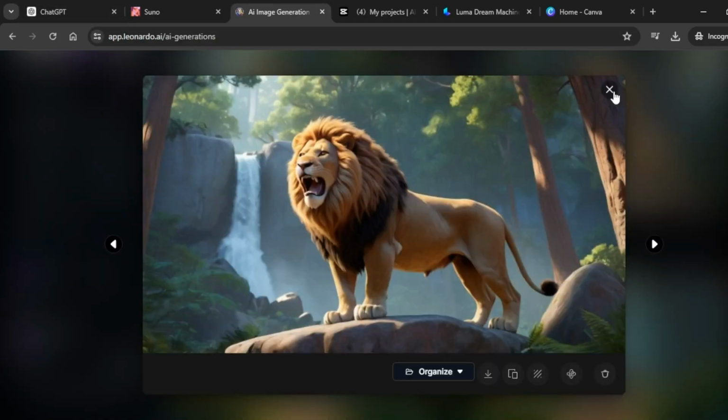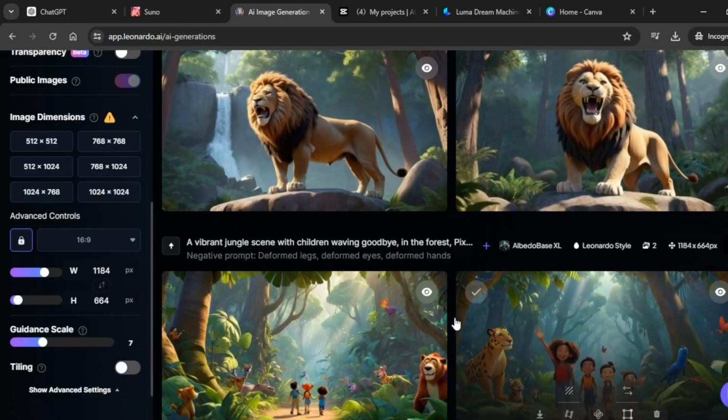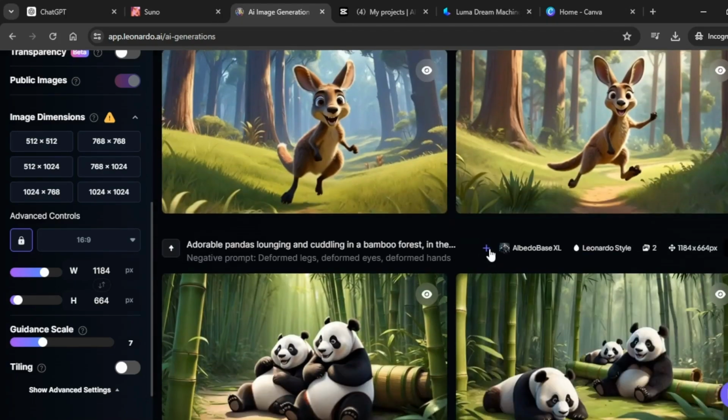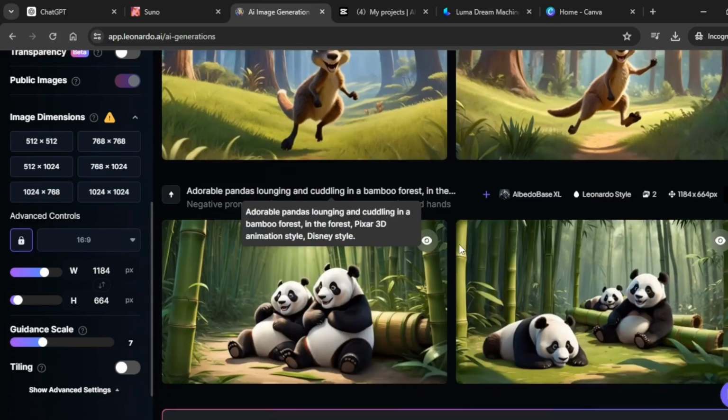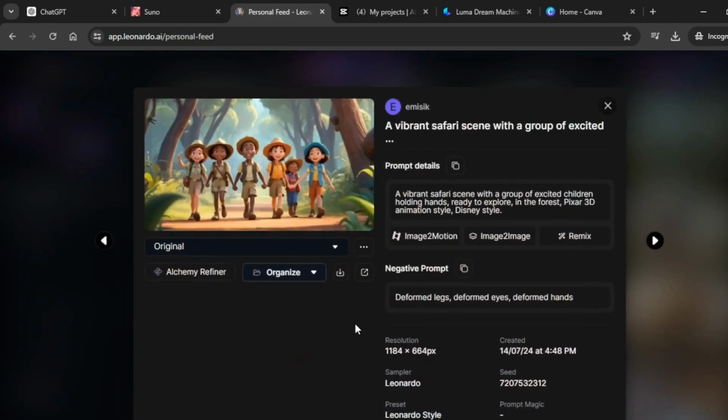All our images have now been generated, and from here we're going to download these images. Something that you need to do as you download the images is ensure that you name your images well, so that it will be very easy once you get to the final stage of editing. Click on an image and click on this download icon right here. From there you can save your image on your machine.